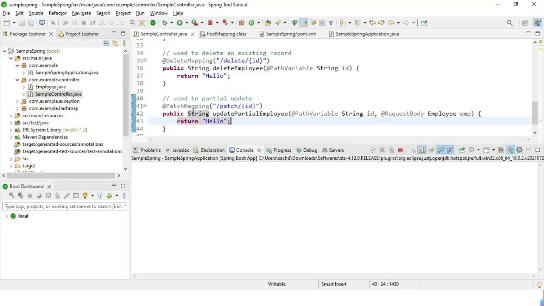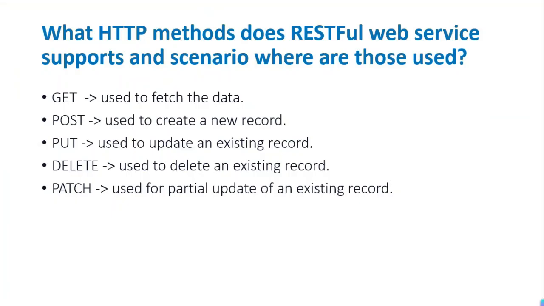Okay, so about this PUT and PATCH, I will explain in another video with a proper database, and I will show you practically what exactly PUT and PATCH are and how they are different. So now we will move on to the next question.